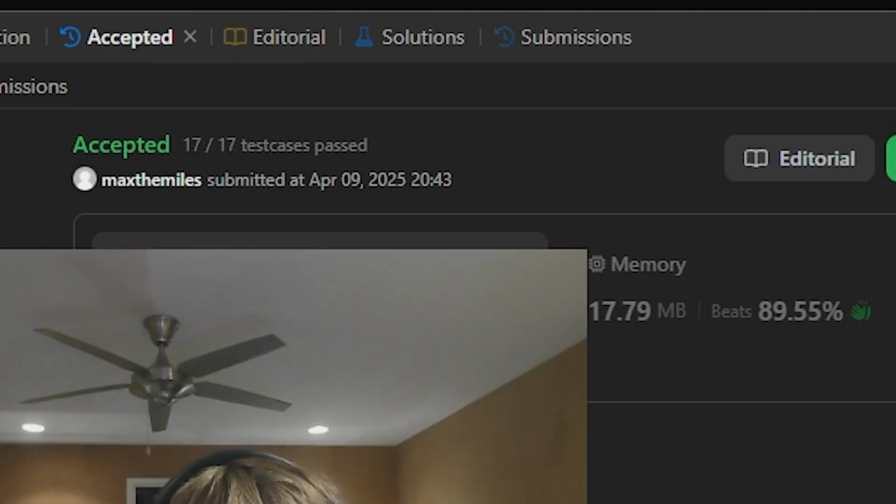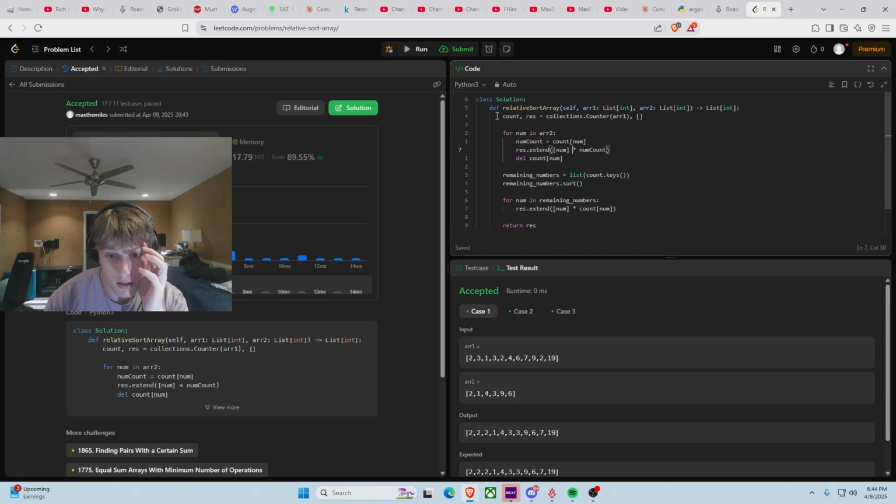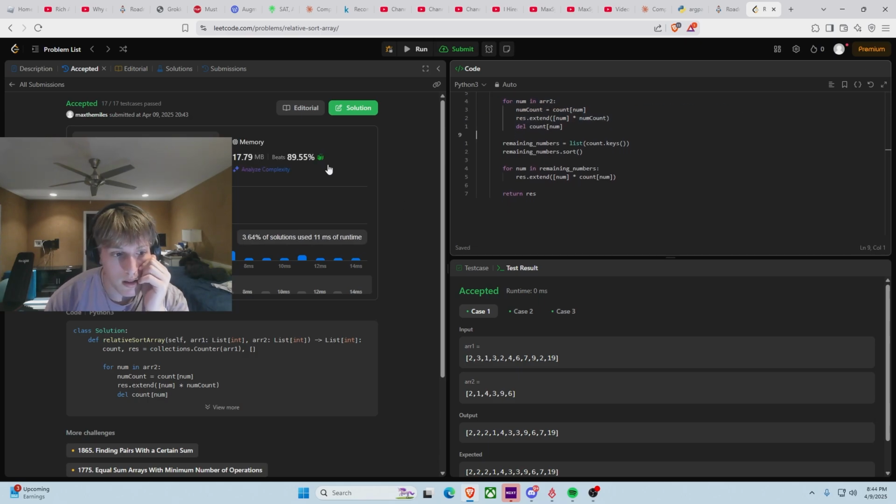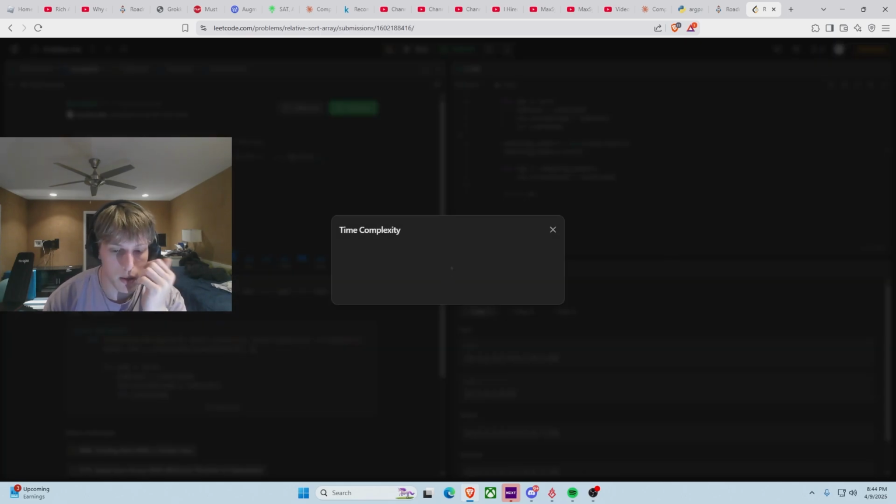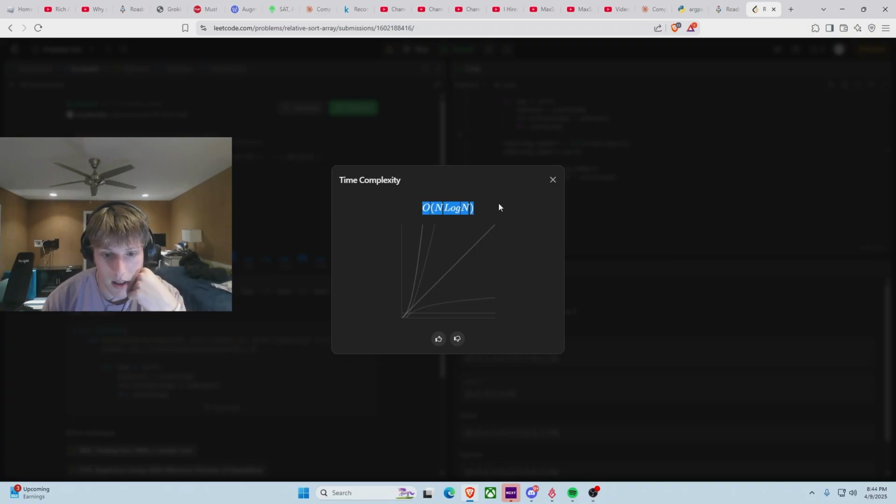And we got a 0 ms solution, which is, I believe, O(n), because as the size of the input grows, I check every number in this. And I think there's an analyze complexity option. Let me guess, it probably costs money to use this. So it's O(n log n). Oh yeah, because I did use sorting. So that basically supersedes everything. So that's basically how I just overthought and did everything at once. So hopefully you understand maybe what's going through my brain.